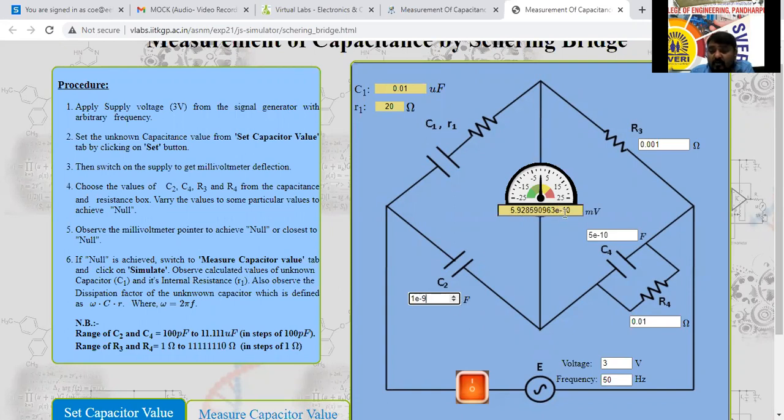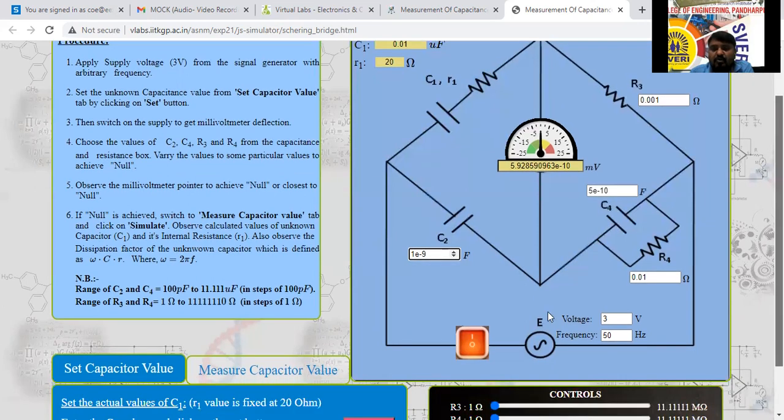5.9 into 10 to the power of, how much is there here? Minus 10 into minus 3. It is nothing but 10 to the power of minus 13. Okay. So 13 zeros are there here, backside. 5.92 into e to the power of minus 10 means 13 zeros are there. So it is equal to 0. We can consider this point here. It is equal to 0.